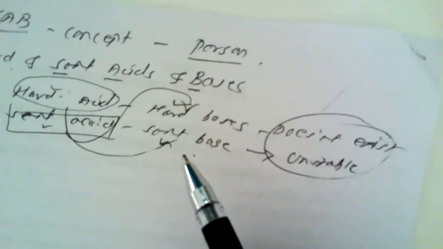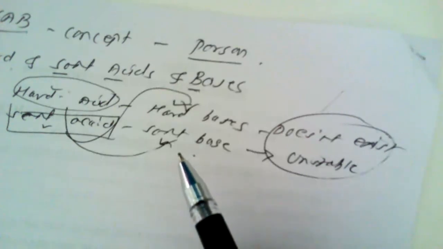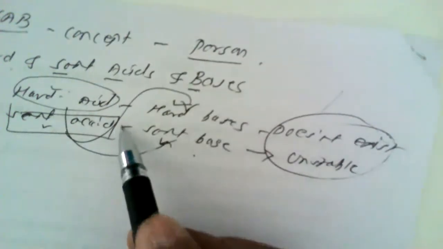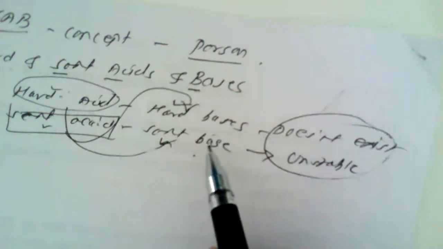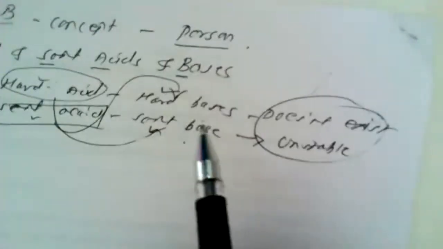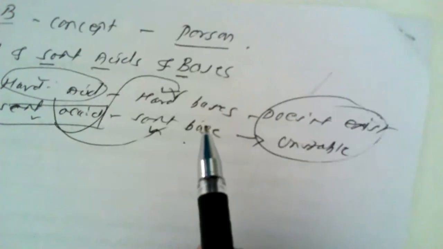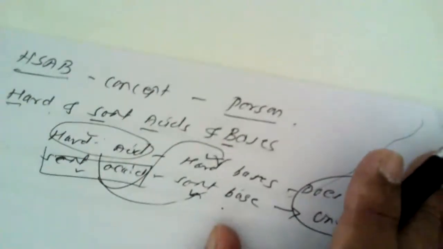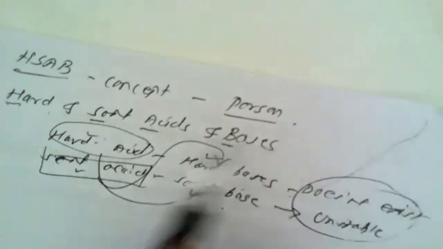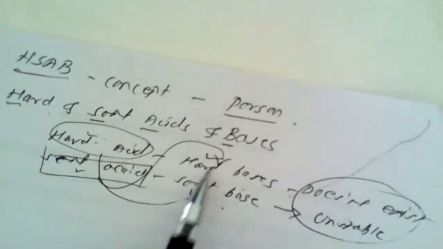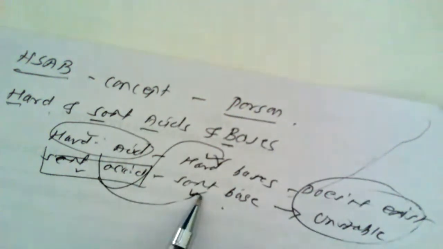So according to Pearson, or according to the HSAB concept, hard acids prefer to bind with hard bases and soft acids prefer to combine with soft bases. This particular fact you should bear in mind: the HSAB concept is that there is always a hard interaction and a soft interaction.